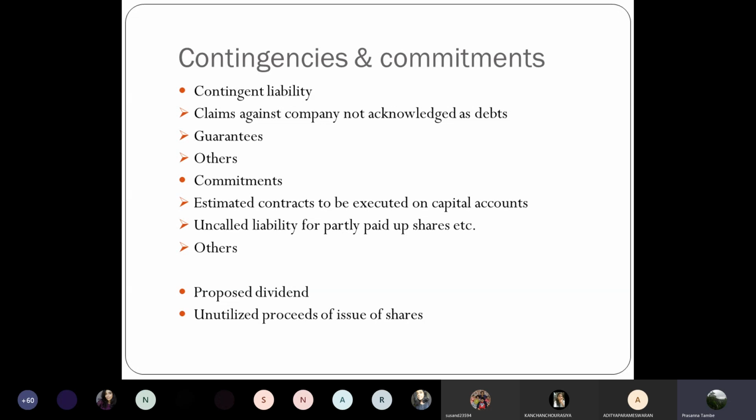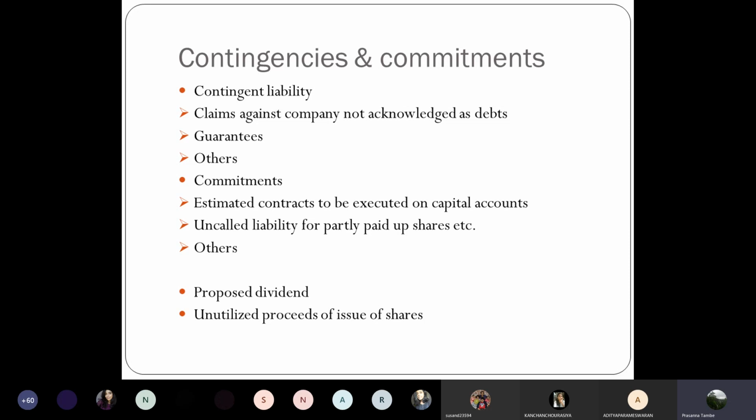Suppose you have given a bank guarantee to a government company where you have made some supplies, etc. And suppose that supply is defective, the government company can encash that bank guarantee. Okay. So then the bank will pay the money to the company and they will recover it from the concerned party, that is you. So in this case, these guarantees are like contingent liabilities.